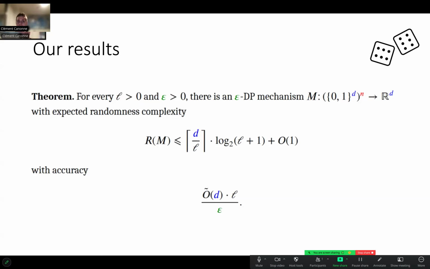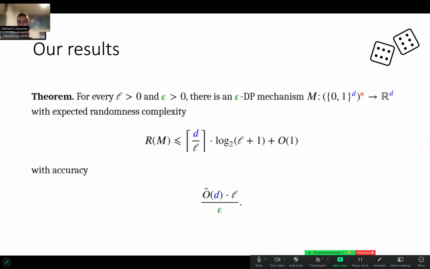And this mechanism has expected randomness complexity that is upper bounded by this beautiful quantity, D over L times log L plus some constant overhead, and achieves accuracy, again forgetting about the big O tilde, which hides a logarithmic factor, D times L over epsilon. And again, remember that essentially D over epsilon is the best you can do.